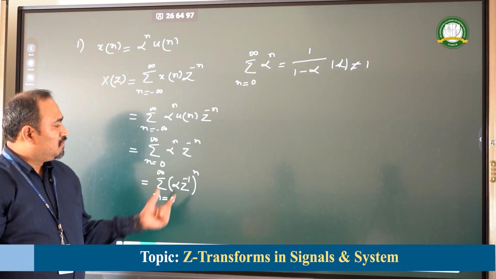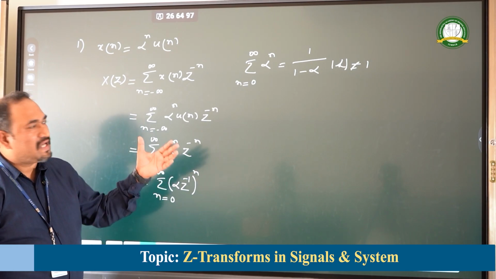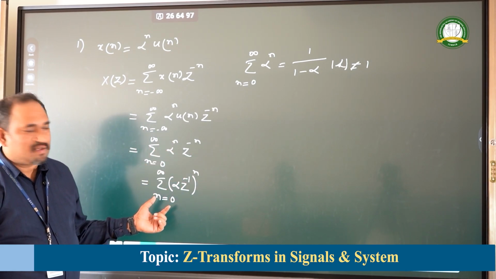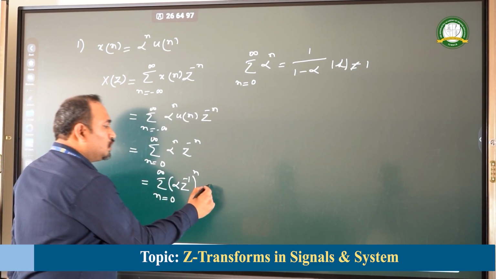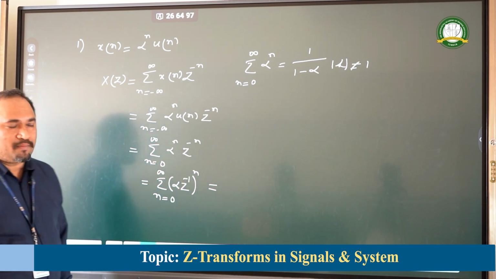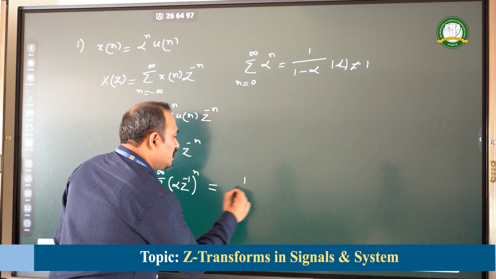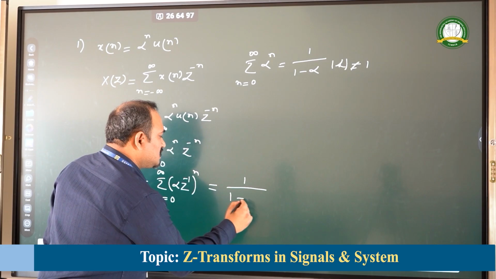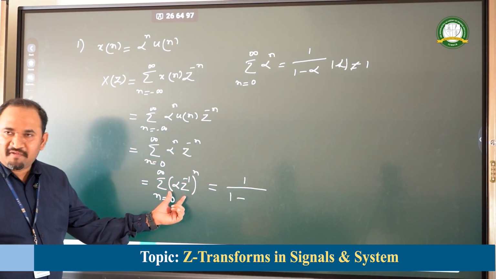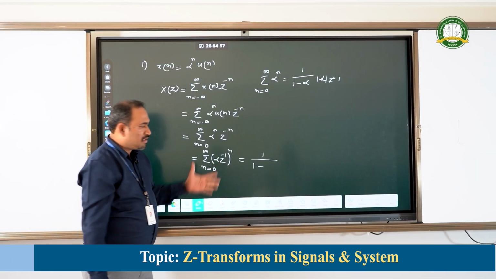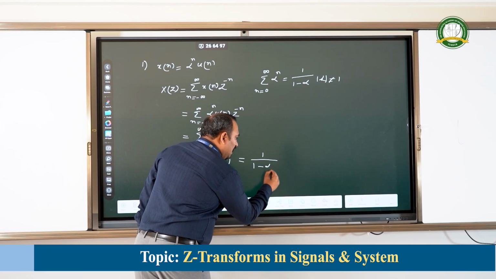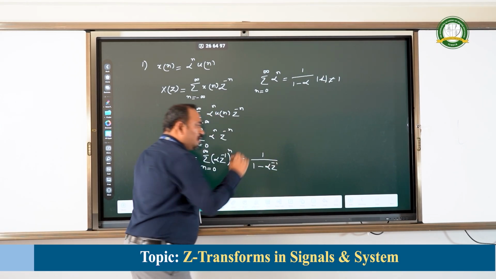This is very much similar to our expression. Therefore, I can apply the infinite summation formula here, and upon substituting, I get 1 divided by 1 minus, in the place of alpha, alpha into z to the power of minus 1.